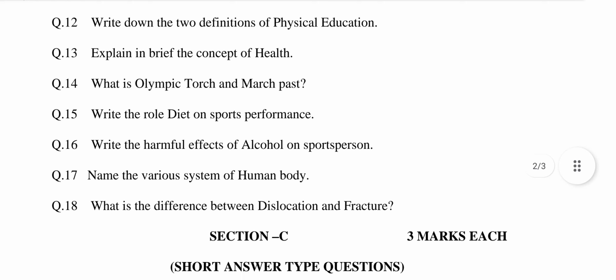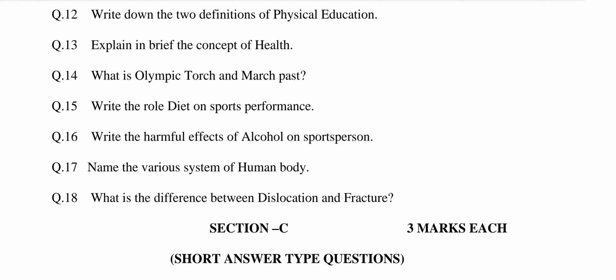Question number 12. Write down the two definitions of physical education. This question is related to chapter number 1, concept of physical education. The answer may be: the two definitions of physical education are as listed below. According to R. Cassidy, physical education is the sum of the changes in the individual caused by experience centering on motor activity. Second, according to Irwin, physical education is a program of physical activities that develop health in youth.